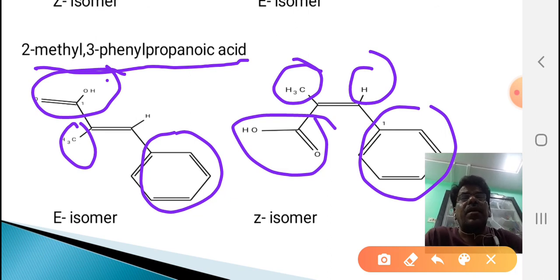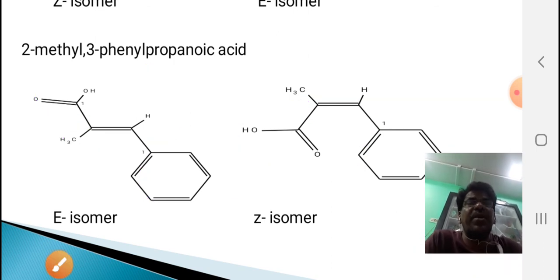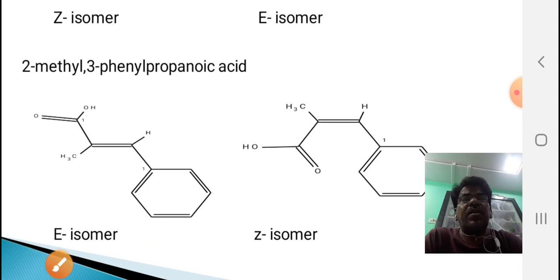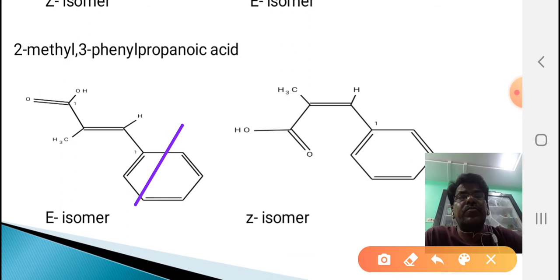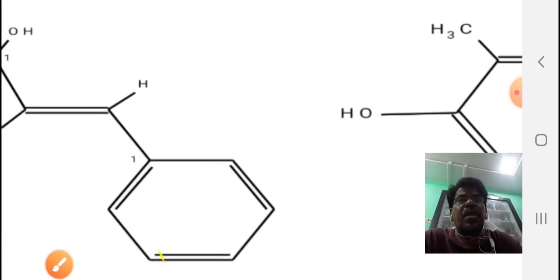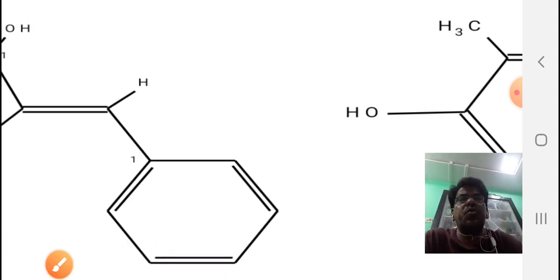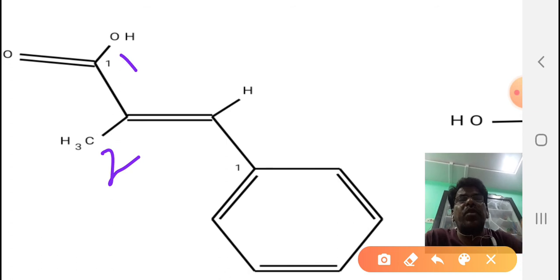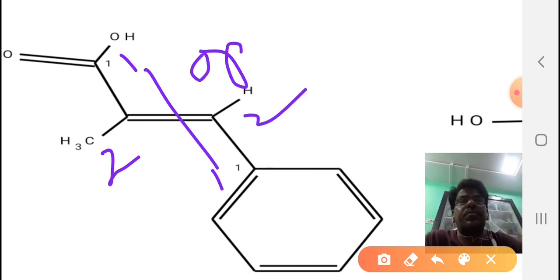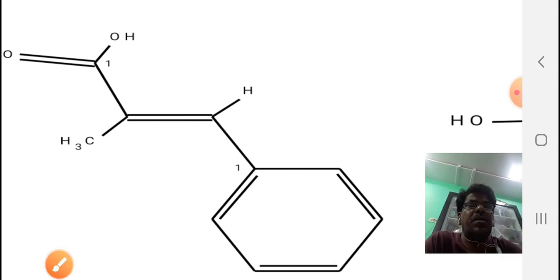See here how the numbering is assigned: it is assigned as 1, 2, 1, 2; the 1 and 1 are opposite.